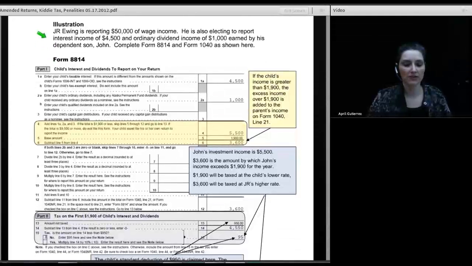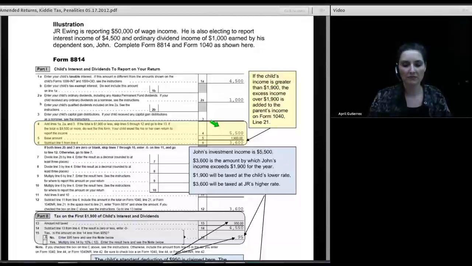So here's an illustration of how the tax is included on the parent's return, and the income can be included on the parent's return if you attach Form 8814. J.R. Ewing is reporting $50,000 of wage income. He is also electing to report interest income of $4,500 and ordinary dividend income of $1,000 earned by his dependent son, John. Complete Form 8814 and Form 1040 as shown here. So we're showing the amount of interest income that the dependent John had, $4,500, and the amount of dividend income he had was $1,000. We add those two numbers together and we can show that his investment income is $5,500,